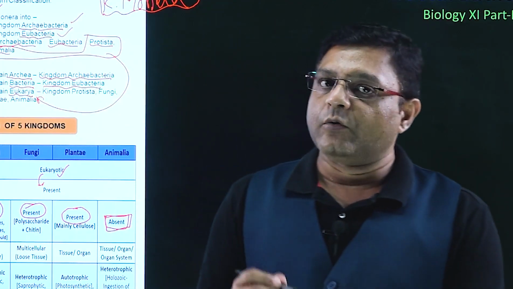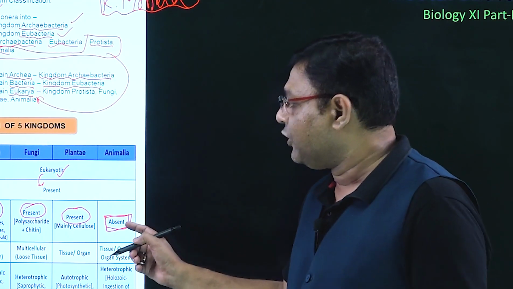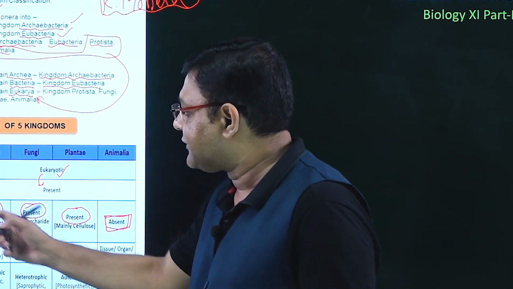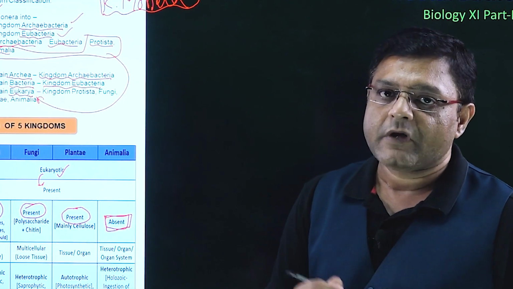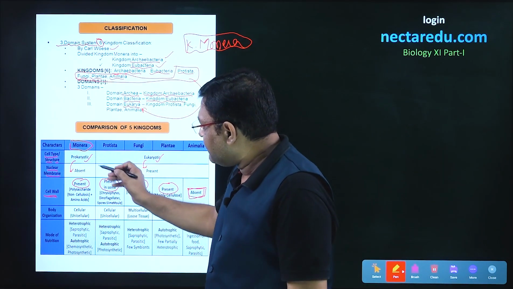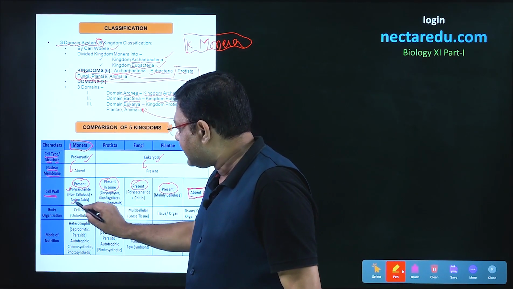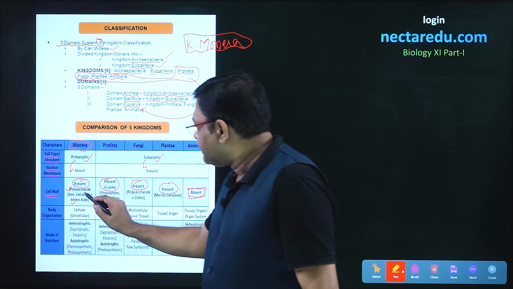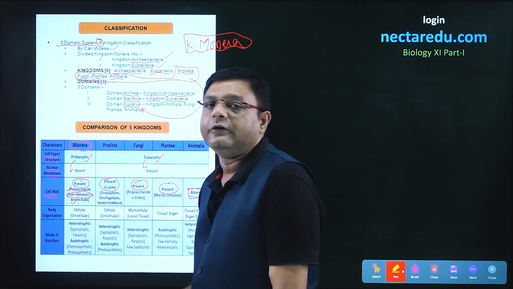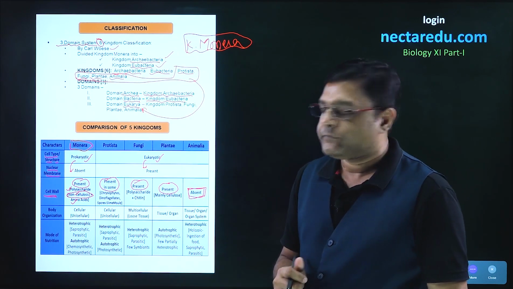So out of the five kingdoms, only Animalia does not have a cell wall, and the rest have one. Talking about its composition, in Monera the cell wall is made of polysaccharides and amino acids, but the polysaccharides are non-cellulosic. That means cellulose will not be present here.